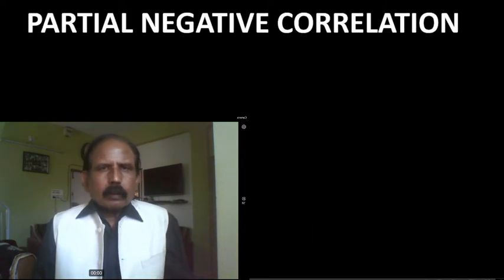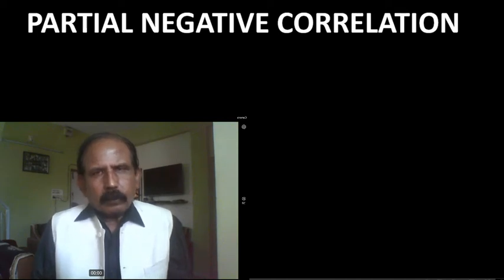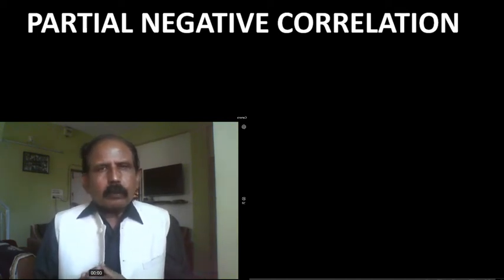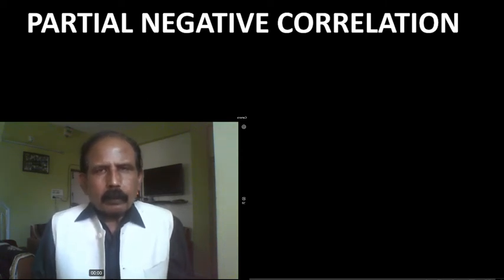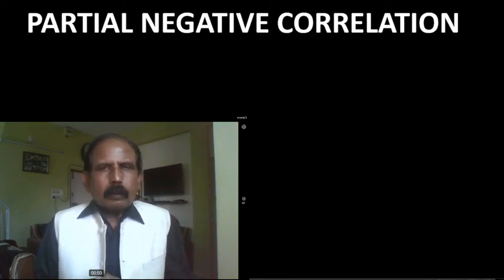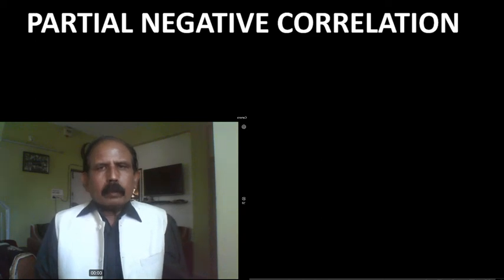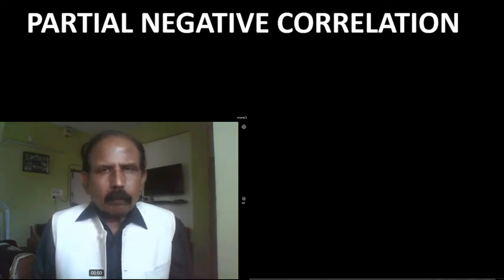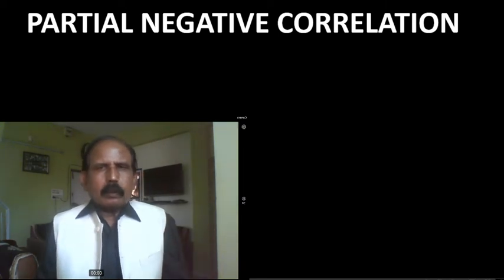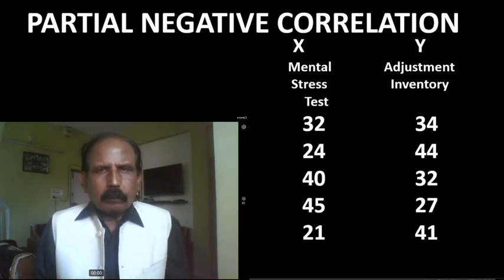Now, partial negative correlation. Friends, if cause and effect relationship is there between two variables and values of both the variables change simultaneously in opposite direction but in unequal proportion, then there will be partial negative correlation between such two variables, and in such a case the value of r will be always between -1 and 0. Let us take an example. Here the example is given, X and Y both are having cause and effect relationship.